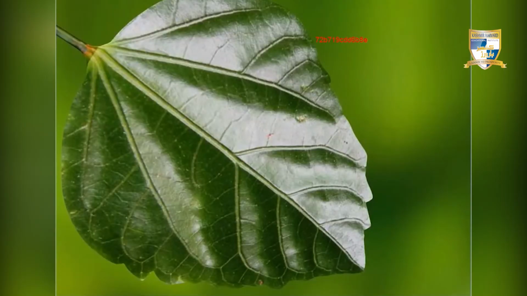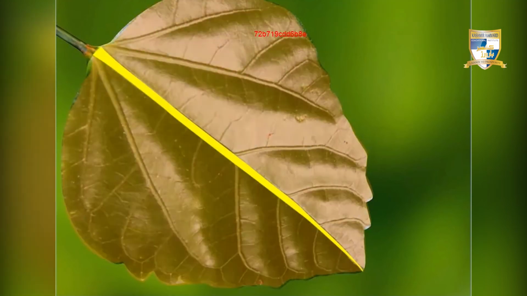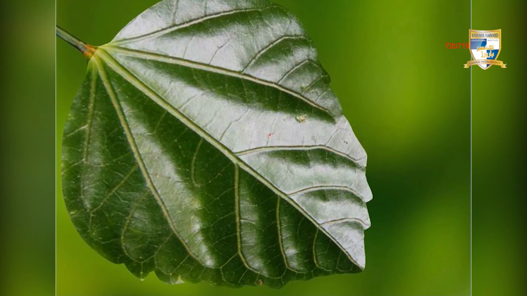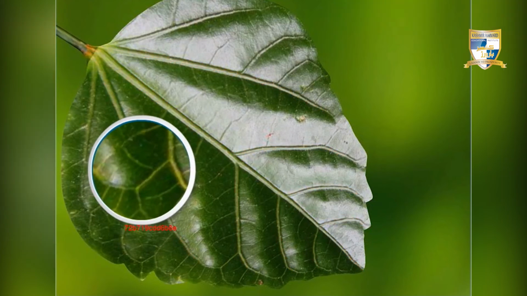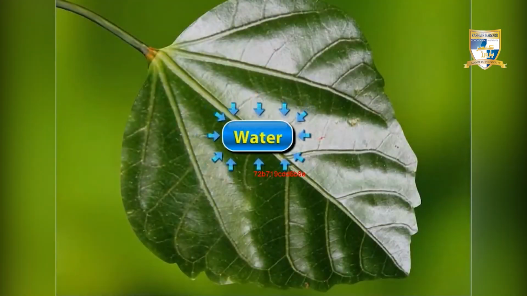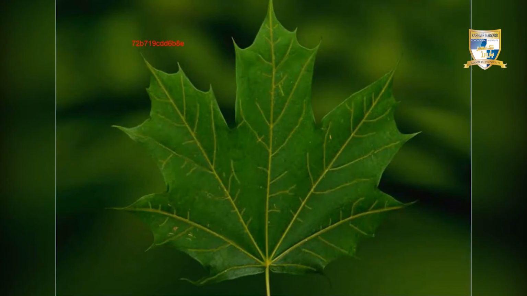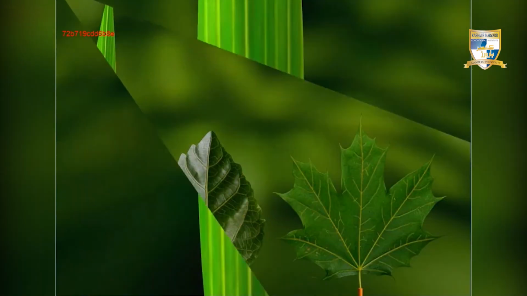The lamina has a thin tube-like structure running down the middle of a leaf called the midvein. It divides the leaf into two equal parts. Smaller and thinner veins called side veins emerge from the midvein on both sides. The smallest branches from the side veins are called veinlets. All these veins carry water to the leaf and food from the leaf to the different parts of a plant. However, this arrangement of veins may vary in the leaves of different plants.